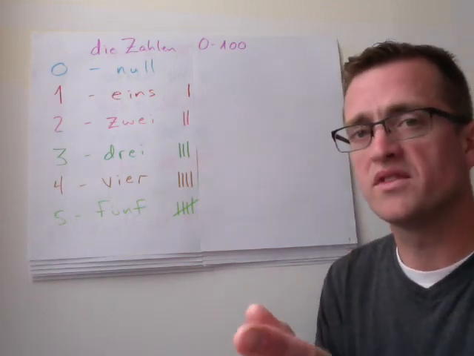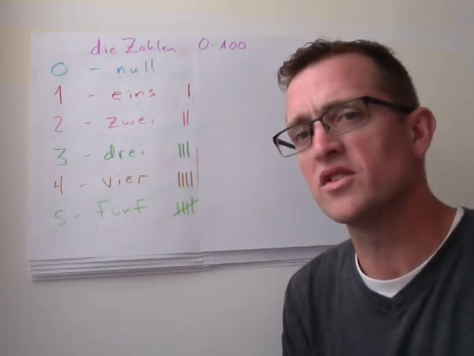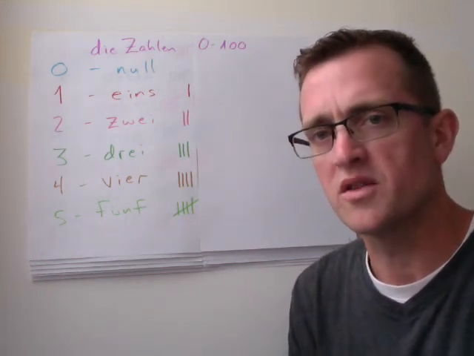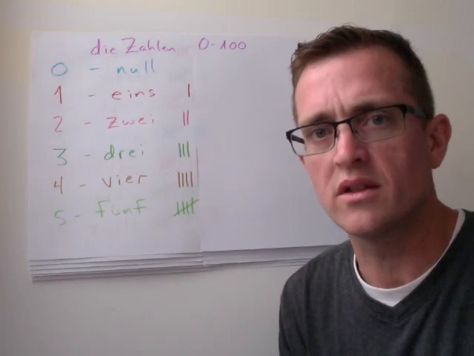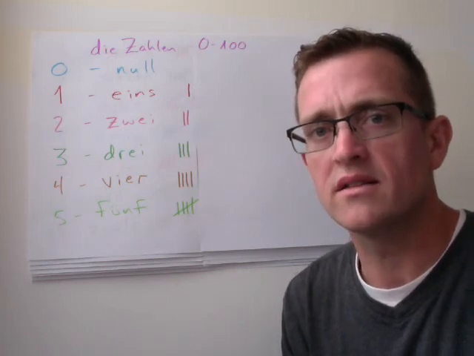Here we are. I'm going to do the same way we did the alphabet. I'm going to say the numbers, I just want you to repeat them. We're going to look at the spelling, make sure that you're taking notes so that you've got this on hand in class for when you need it.